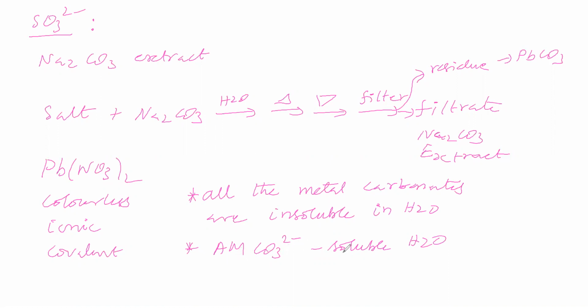All the alkali metal carbonates are soluble in water. Alkali metal carbonates means even lithium also: lithium, sodium, potassium, rubidium, cesium. These carbonates are soluble in water.